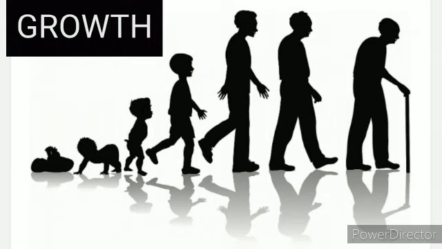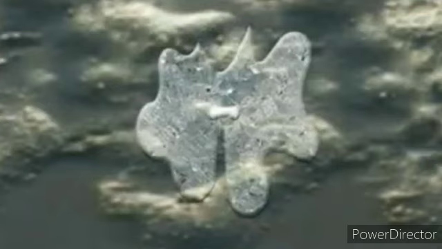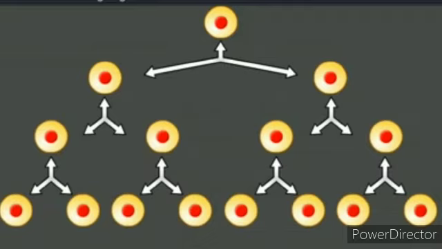A multicellular organism grows by cell division. In plants, growth by cell division occurs continuously throughout their lifespan. In animals, this growth is seen only up to a certain stage. Unicellular organisms also grow by cell division.